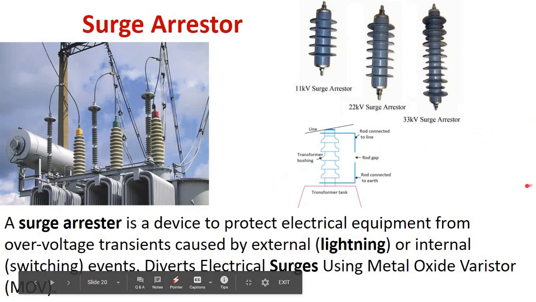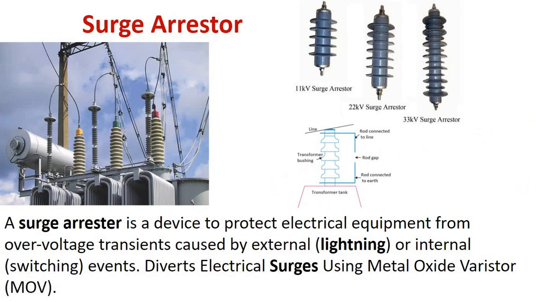For those who don't remember surge arrestor, it is a device to protect the equipments from overvoltage transients caused by external or internal events. External events are normally lightning, and internal events are switching events.